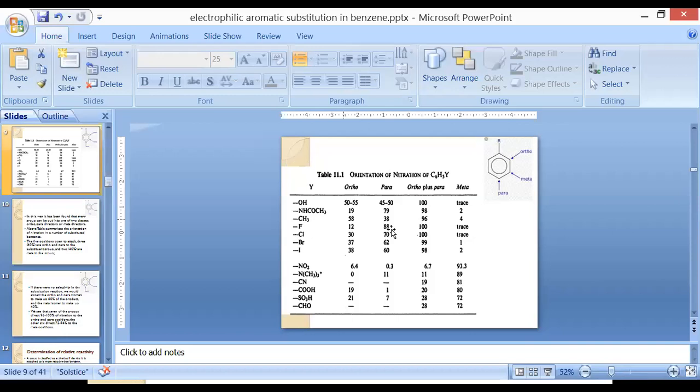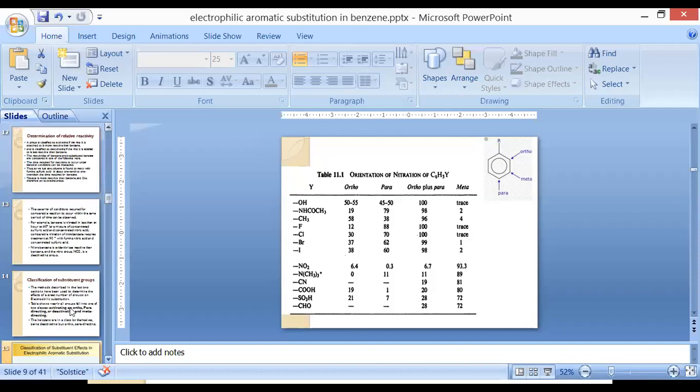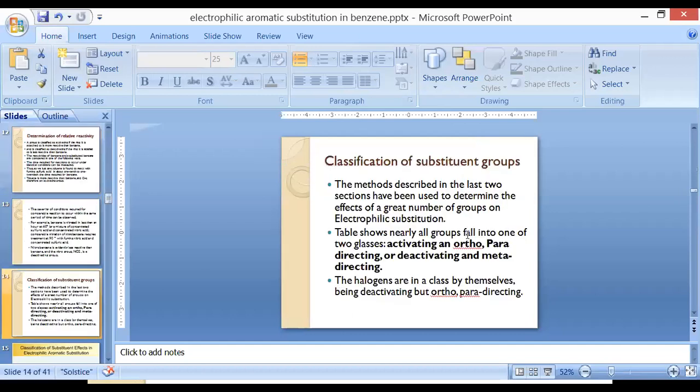They are ortho-para directors, but they deactivate the benzene ring. And in the classification of substituent groups, we have classified them in two categories: activating ortho-para directors, and deactivating meta directors.